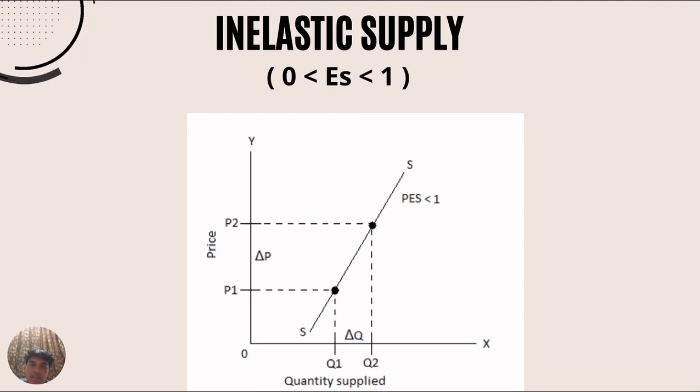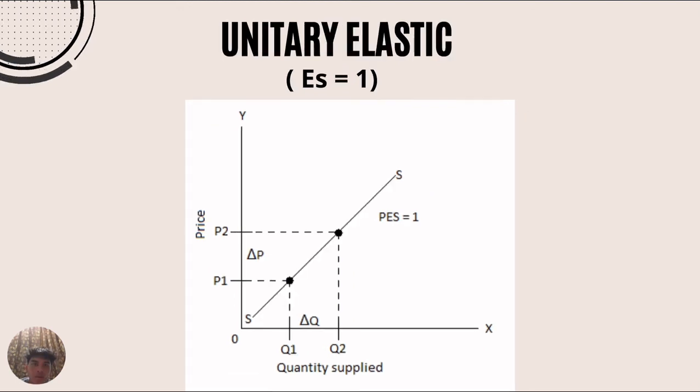The value of price elasticity of supply is less than 1 but more than 0. As I show here, unitary elastic is when the percentage change in quantity supplied of the good is equal to the percentage change in the price of the good, and the value of price elasticity of supply is 1, and that is the graph.